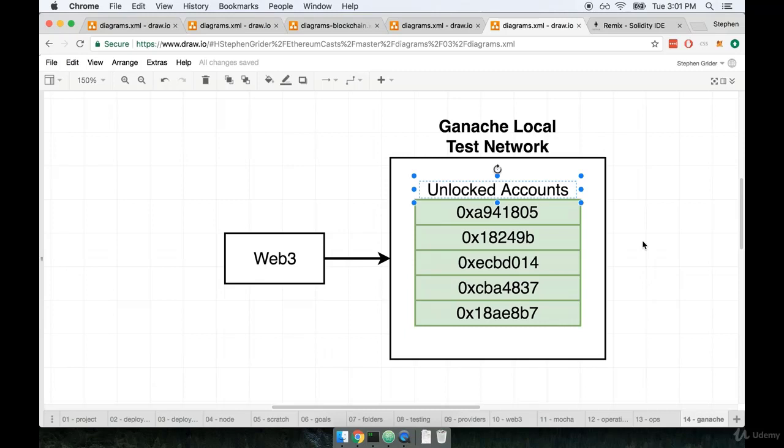These accounts are defaulted as being unlocked, or 100% accessible, just to make our lives for testing a lot easier. When we say unlocked accounts, remember, it just means that we can freely send or receive Ether from these accounts without any concern over private keys or security or anything like that. Again, it's just to make our lives easier. So let's figure out how we're going to use Web3 to get access to these accounts.